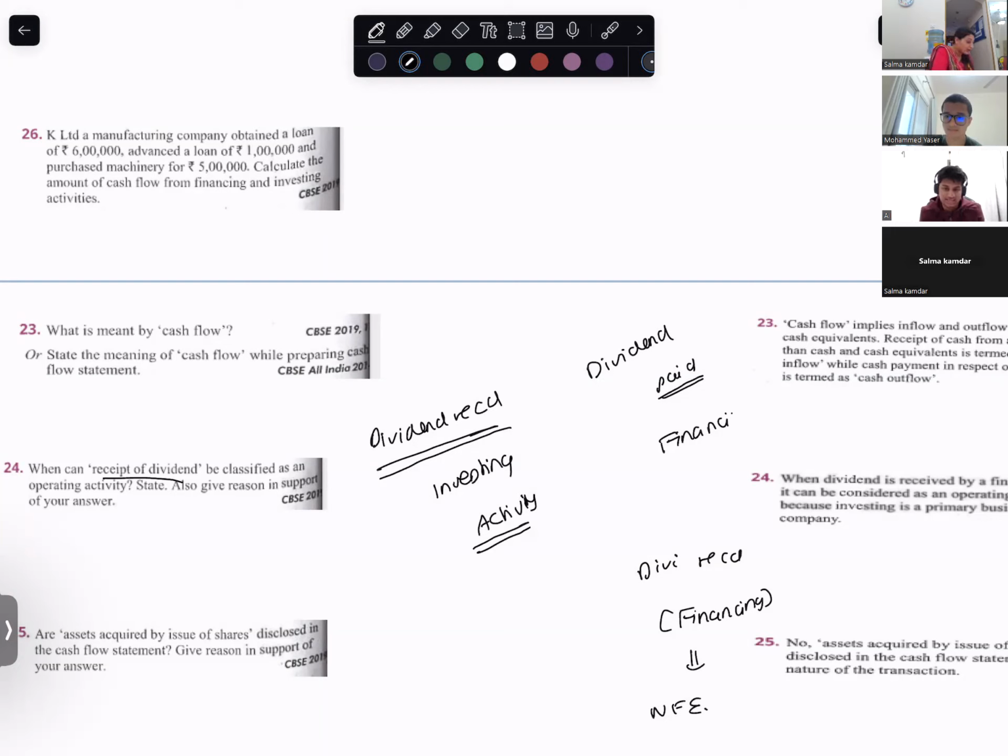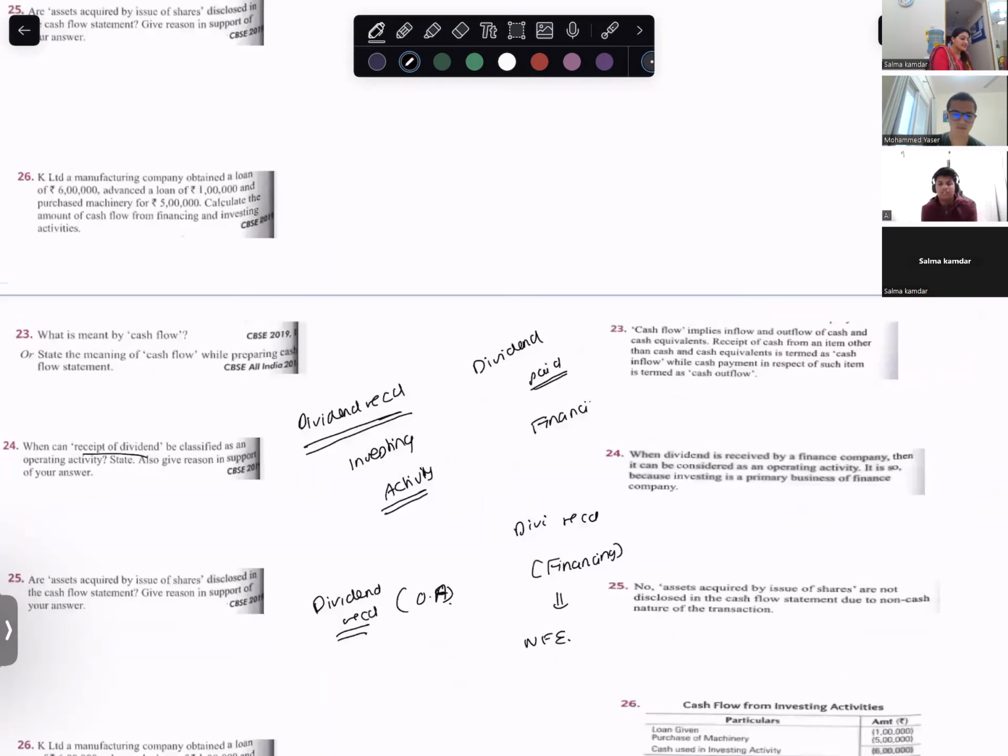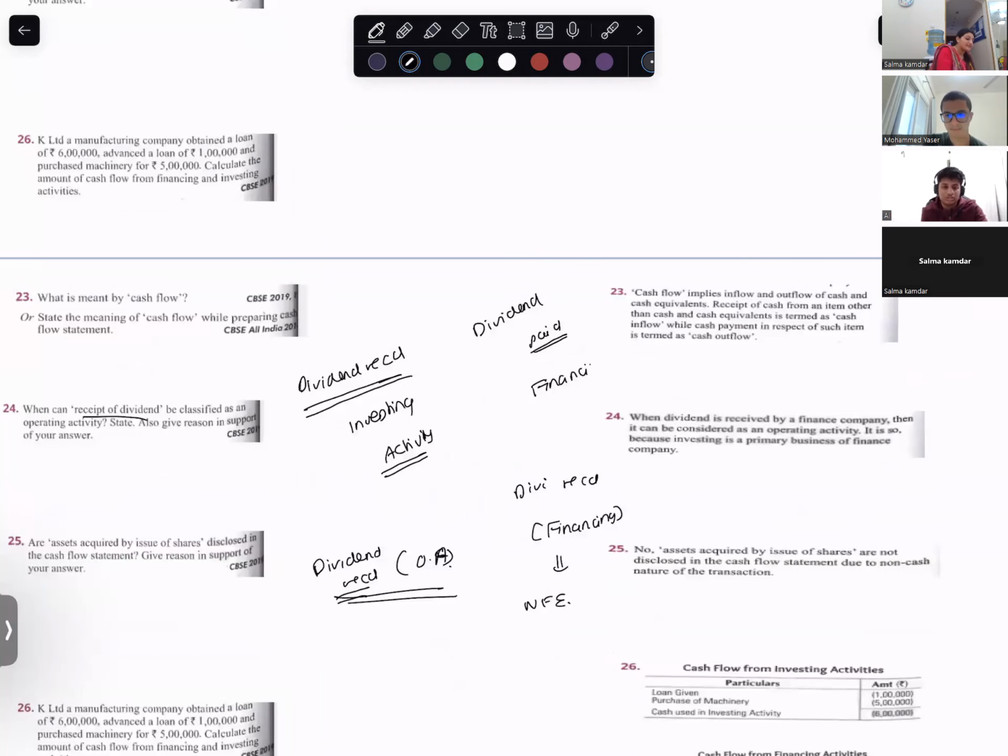Now our question is, when can dividend received be an operating activity? It can be an operating activity when my company is a finance company. Yes, finance company.